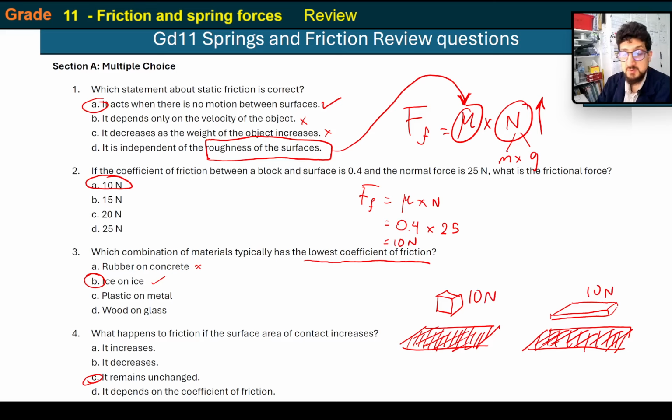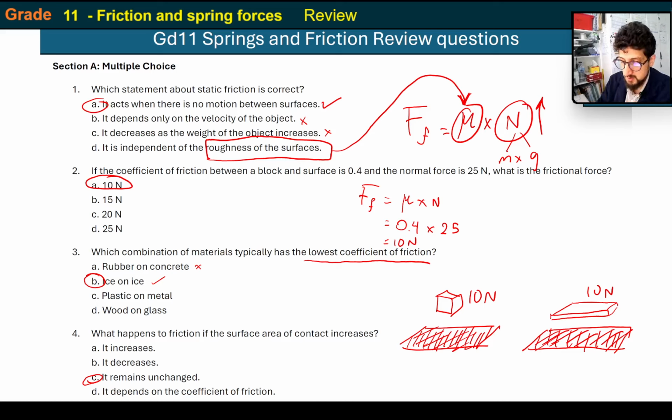Now the force is 10 newtons because it's equivalent to the weight in this case. So the force over area is going to give me a number. Now I've increased the area over here, right? But what I've done is I've decreased the contact between the surfaces.